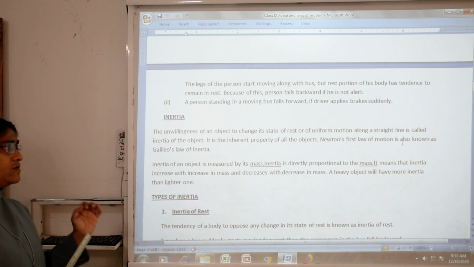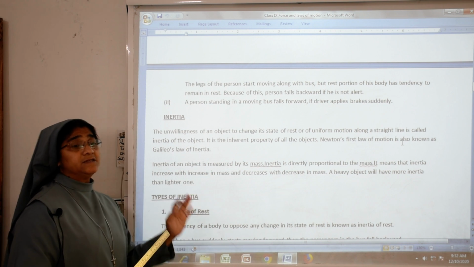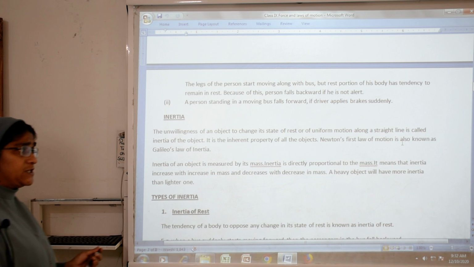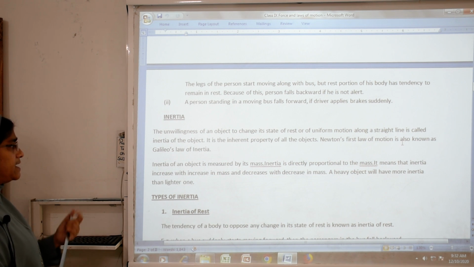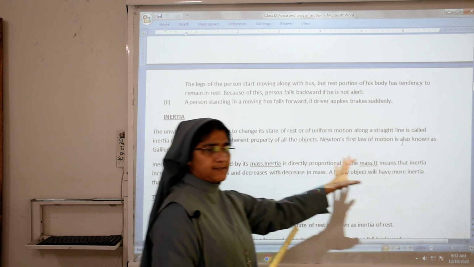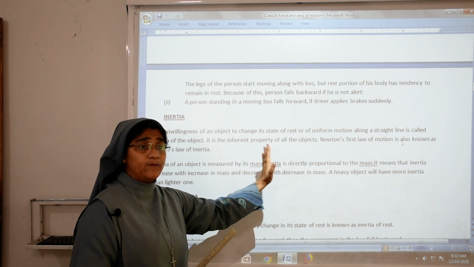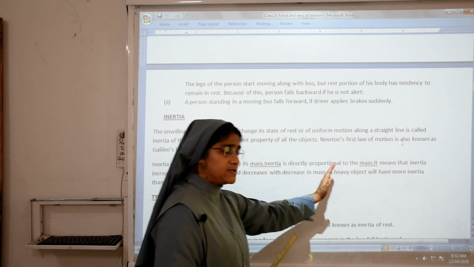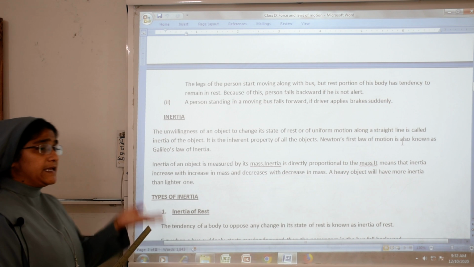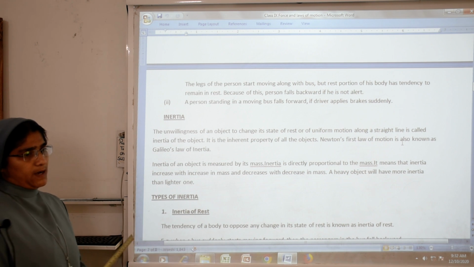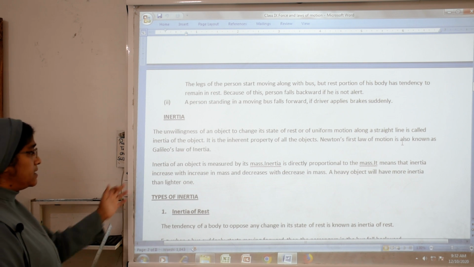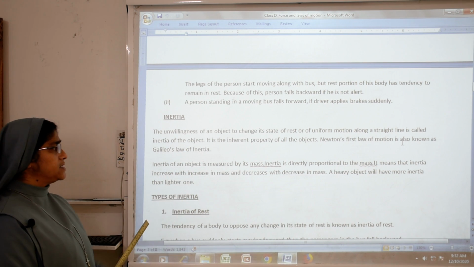Inertia is measured by mass. Inertia is directly proportional to mass. Inertia depends upon the mass of the body. It means that inertia increases with the increase in mass. If the body's mass is more, the inertia will also increase.